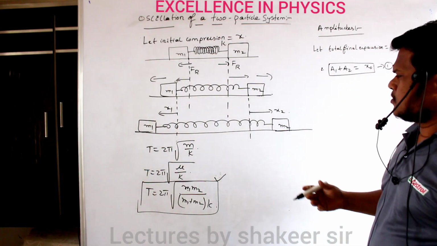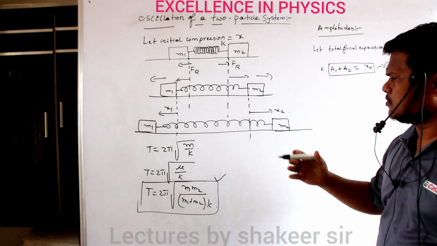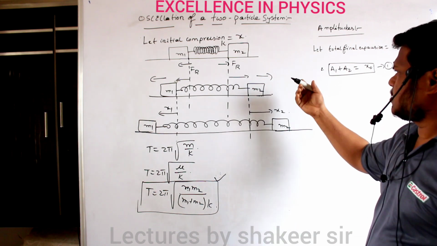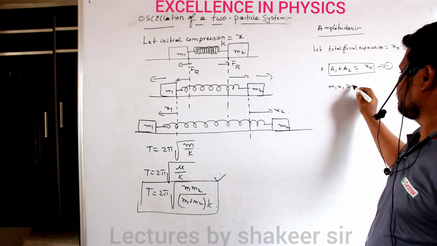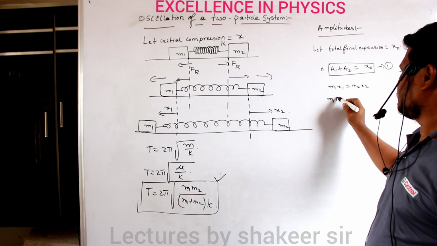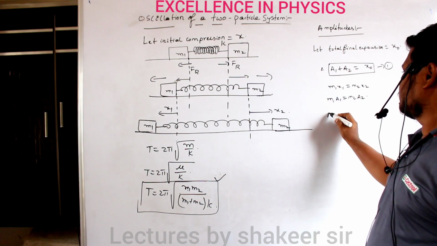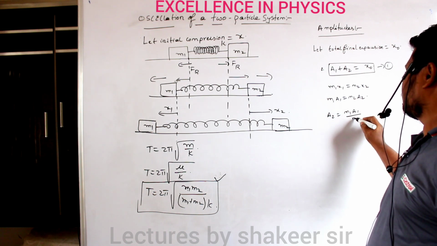Clear? At the position of maximum elongation also, the position of the center of mass will not change. So just like we derived previously m1 x1 is equal to m2 x2, similarly here we derive m1 a1 is equal to m2 into a2. So therefore a2 is m1 a1 divided by m2.